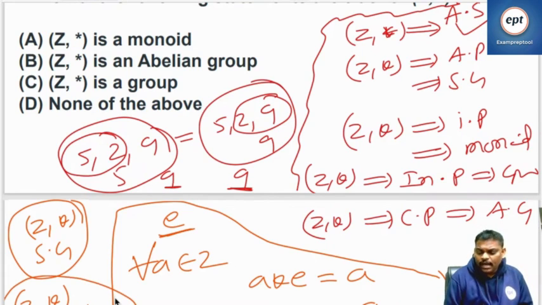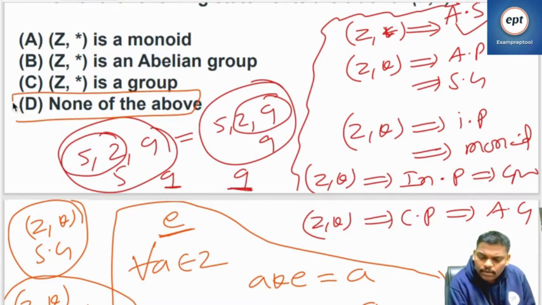So what is the answer? Z comma star is a semigroup. If identity passes, then it is going to be a monoid. If inverse is also satisfied, then it is called a group. If commutative is also satisfied, then abelian group. So I think identity itself will fail. You can stop it. So the answer is D, none of the above.